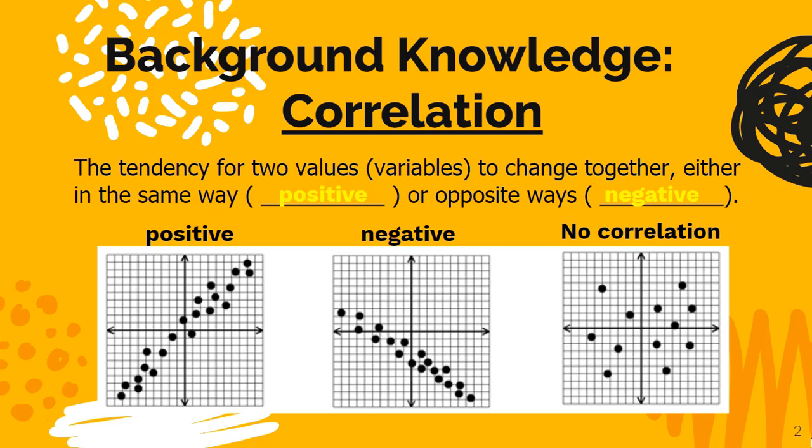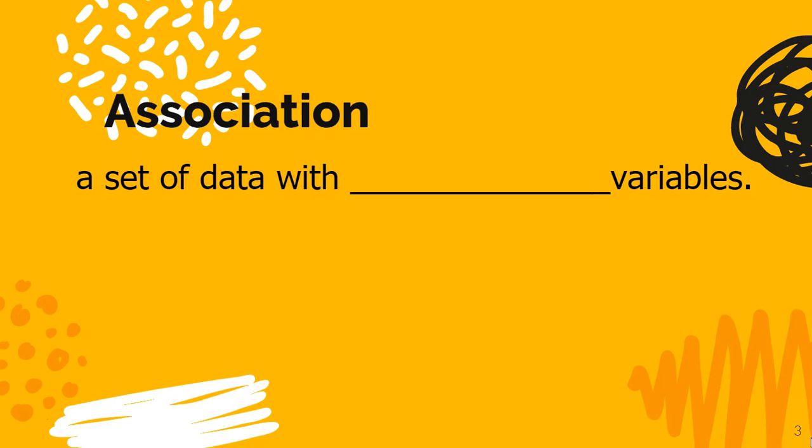The word correlation. Correlation is the tendency for two values, which we usually see as variables, to change together. They can either move the same way, positive, or in opposite ways, negative. With positive, as one thing gets bigger, the other thing gets bigger. With negative, as one thing gets bigger, the other gets smaller. The other option is to have no correlation at all, meaning there are no tendencies for them to move in the same way.